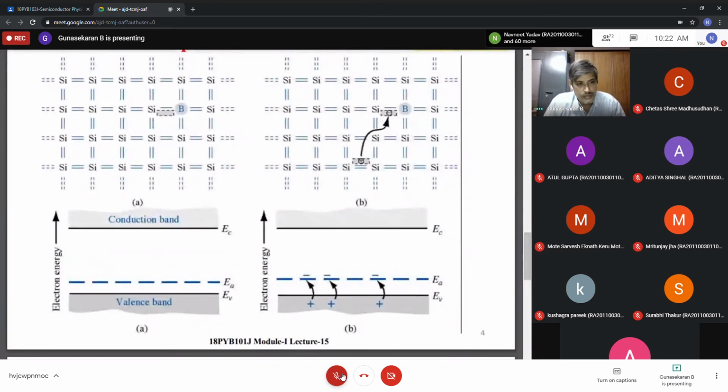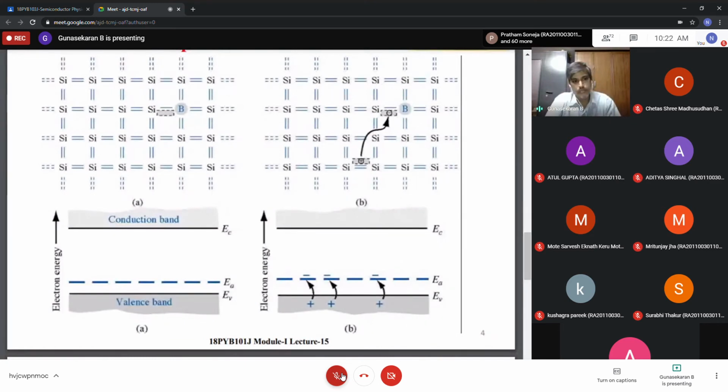After doping, are the hole and electron concentrations equal or unequal? Unequal. Definitely not equal. If, for example, I take a pentavalent impurity, the electron concentration definitely increases. Or if I take a trivalent impurity, there is no doubt the hole concentration definitely increases. Now, what are the carrier densities?